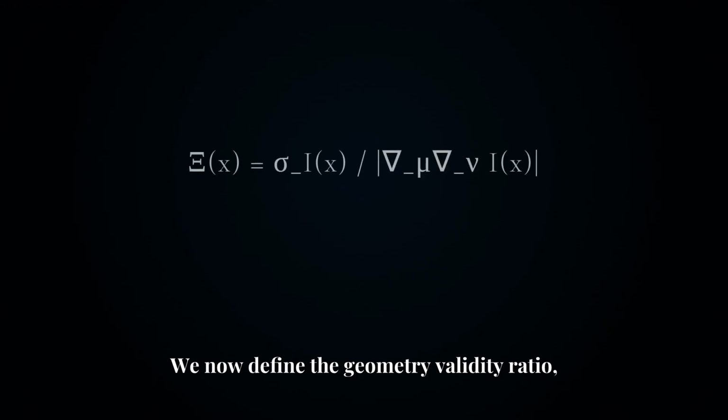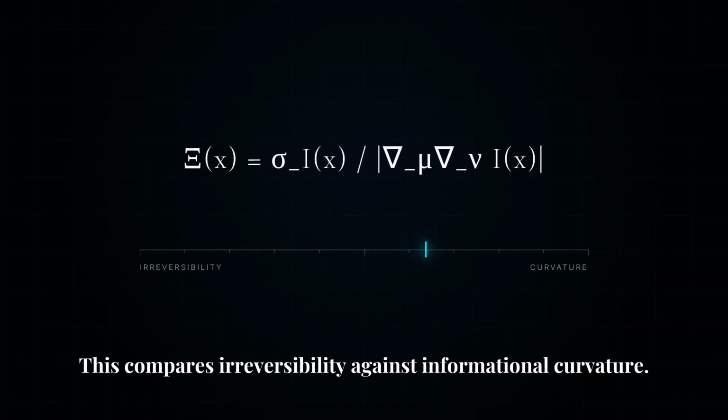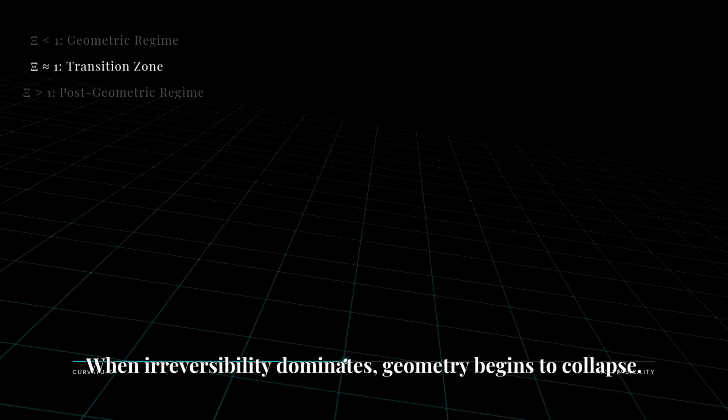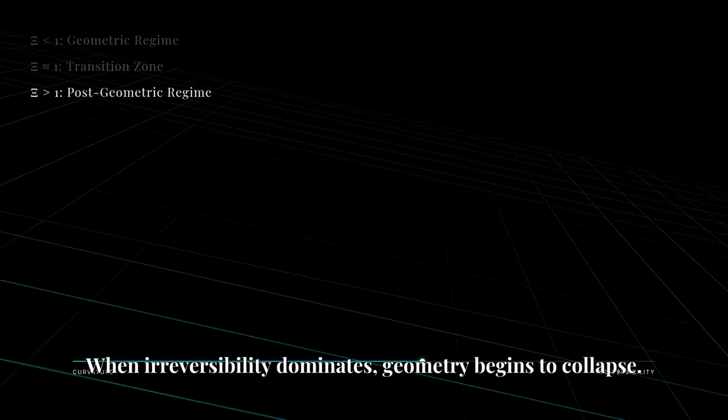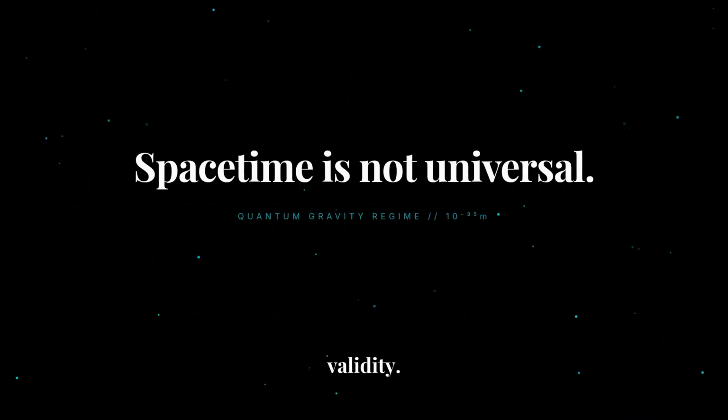We now define the geometry validity ratio, xi. This compares irreversibility against informational curvature. When informational curvature dominates, geometry behaves normally. When irreversibility dominates, geometry begins to collapse. Geometry is only an approximation. There exist regimes where spacetime itself loses validity.